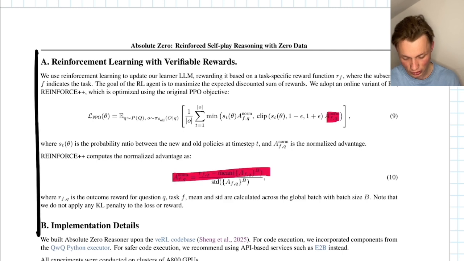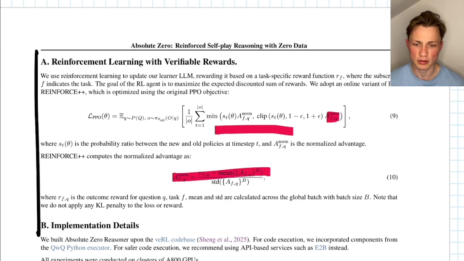They are using the task-dependent baseline, but what they're using from PPO is the clipped update. I don't want to go too deep into this, but the overall idea is just, okay, we don't want to make too huge an update, and therefore we clip this update if it becomes too large compared to our old policy.